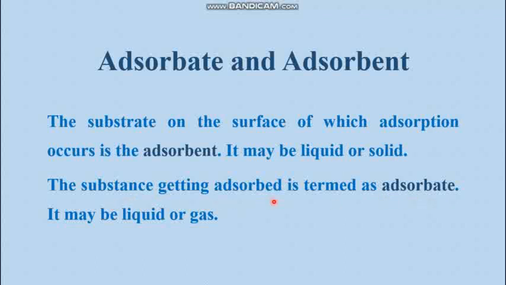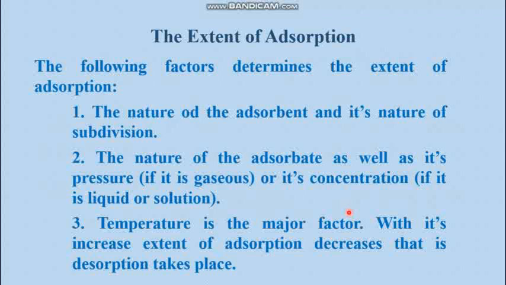So hydrogen or the detergent molecules are getting adsorbed, and those may be a gas, for example hydrogen, or a liquid, for example detergent. Now, the extent of adsorption depends upon a few factors. That means the amount of adsorption, whether it increases or decreases, depends on which factors. If the surface area of the adsorbent is higher, then more adsorption will take place. So the nature of the adsorbent and its state of subdivision matter.